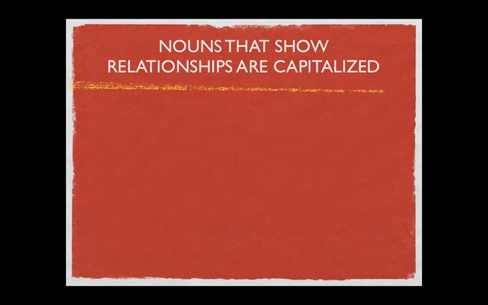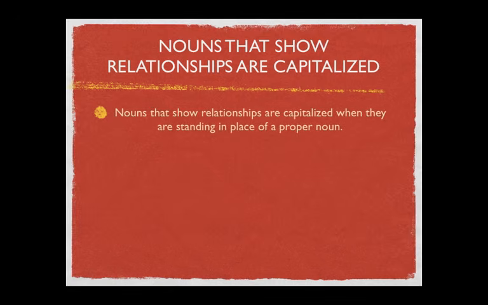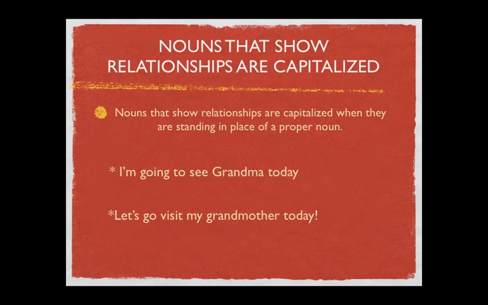Nouns that show relationships should be capitalized when they are a substitute for a proper noun. Let's look at some examples. I'm going to see Grandma today. Grandma is capitalized because the noun grandma is a substitute for the name of the speaker's grandmother. Now let's look at a similar example in which grandma should not be capitalized. In the second example, grandma is not capitalized because in this sentence she is not using grandma to represent her name. So, going back to our original question, nouns can be capitalized but only when they are standing in for a proper noun.